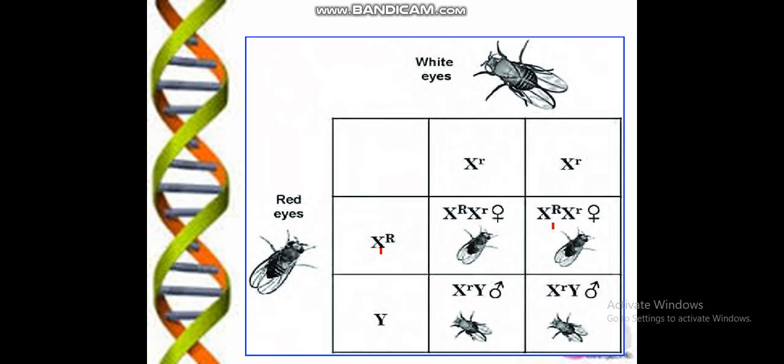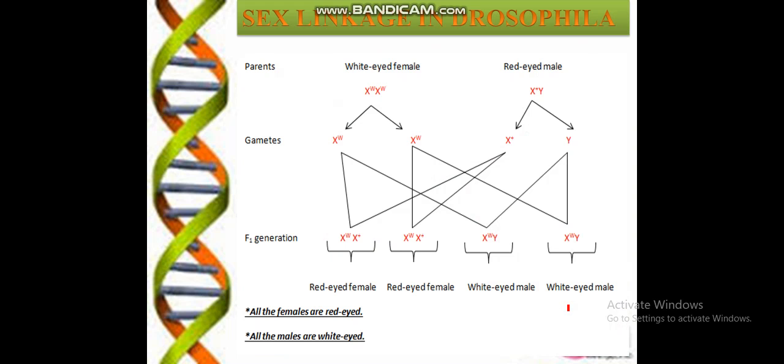Again the same combination, red-eyed with the carrier one. Here is the condition in which this R will be donated to this Y, and then the male with the white-eyed color, and again the male with the white-eyed color. So you can also make the cross like this, white-eyed female with the red-eyed male.